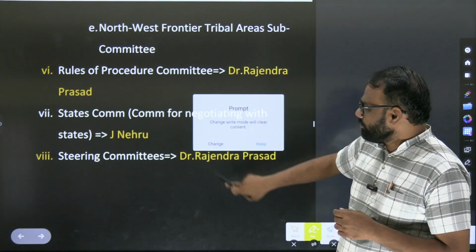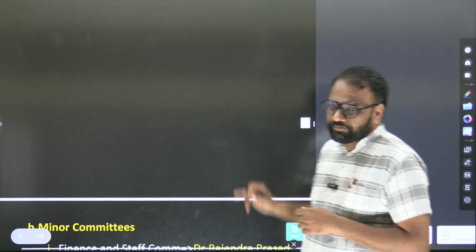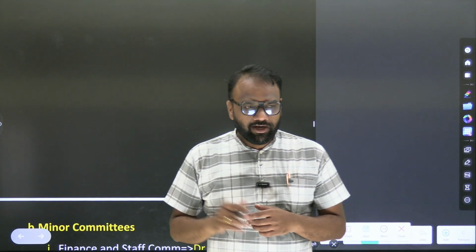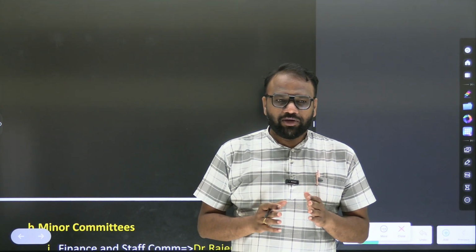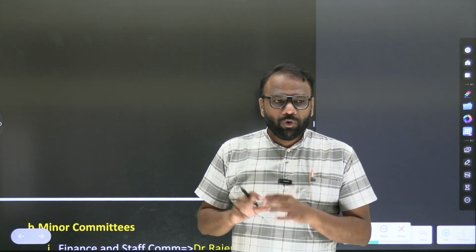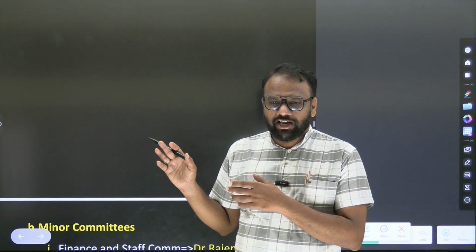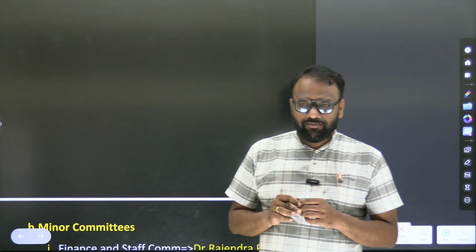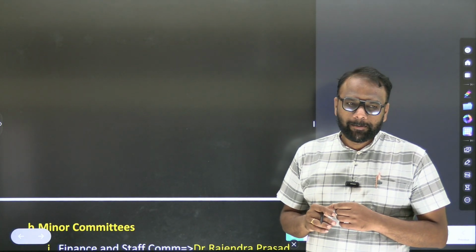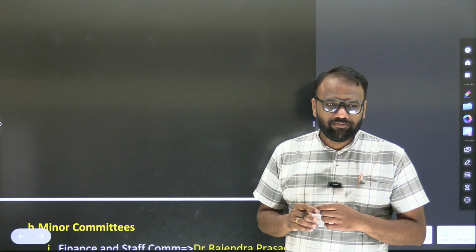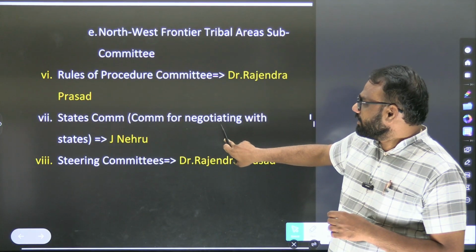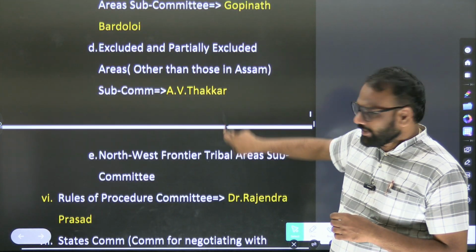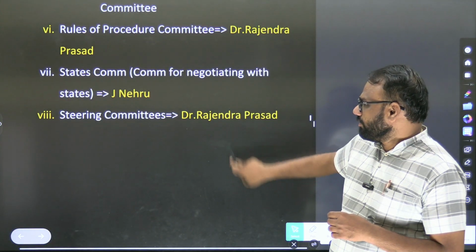Will you be able to recall the important committees that we discussed here? Drafting Committee, Dr. B.R. Ambedkar. Next, Union Constitution Committee, Jawaharlal Nehru. Provincial Constitution Committee, Sardar Vallabhbhai Patel. Who are the other personalities we listed here who were part of the Constituent Assembly? J.B. Kripalani, H.C. Mukherjee, Gopinath Bardoloi, A.V. Thakkar. That's it.